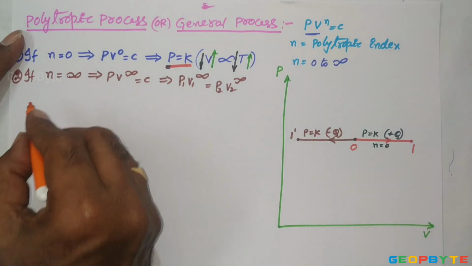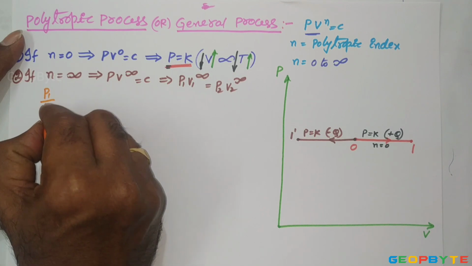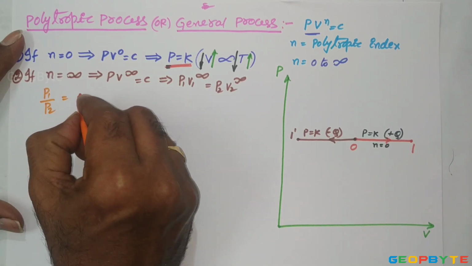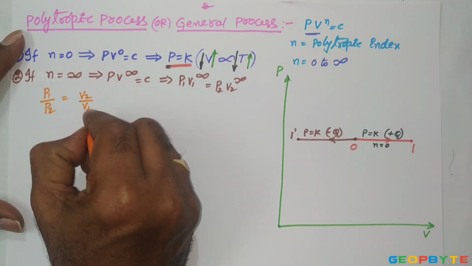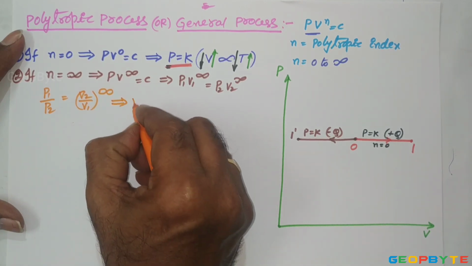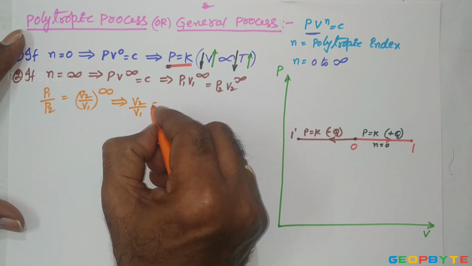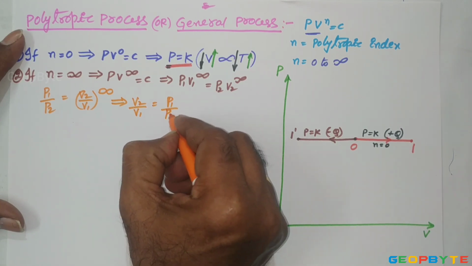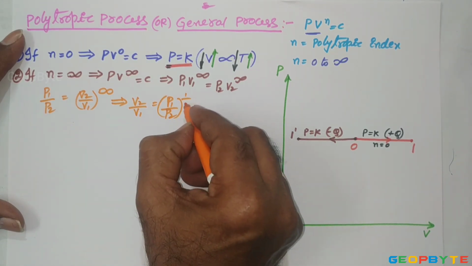It can also be written as P1 by P2 is equal to (V2 by V1)^infinity, or V2 by V1 is equal to (P1 by P2)^(1 by infinity).